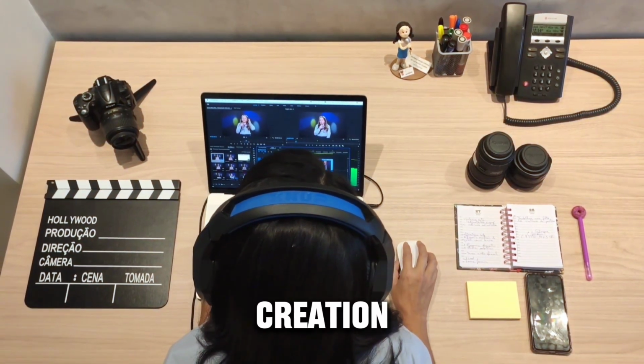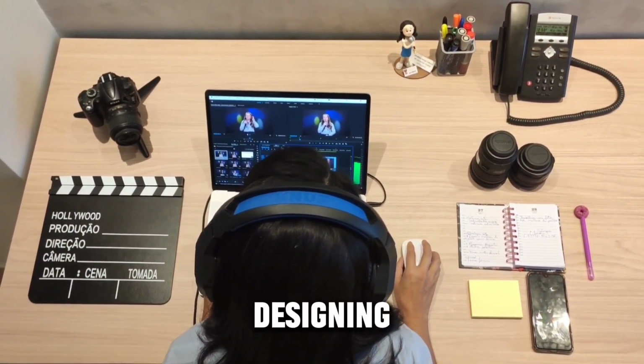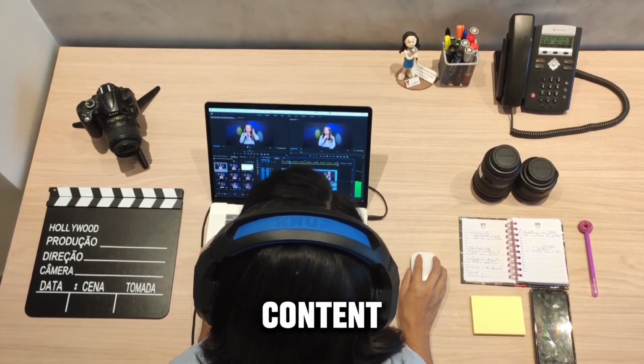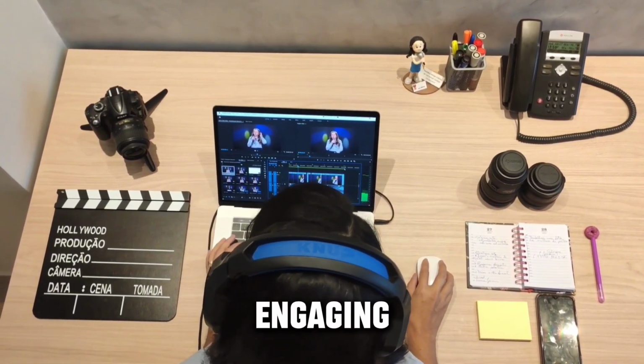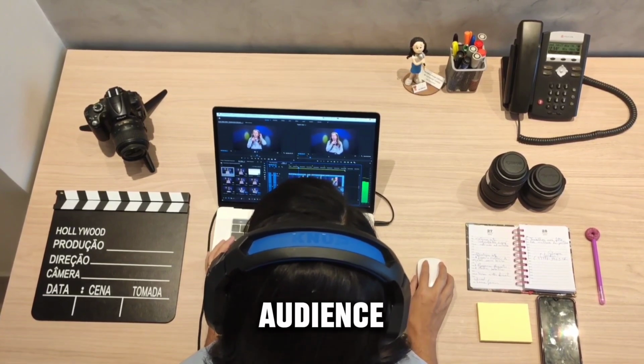Content creation. Begin writing, designing, or creating your content based on your plan. Make sure to maintain a clear and engaging style that resonates with your audience.